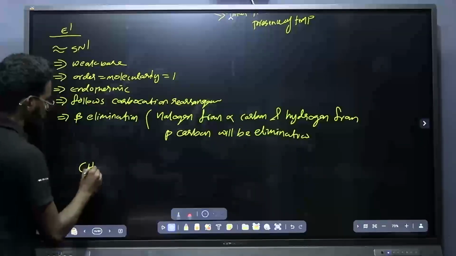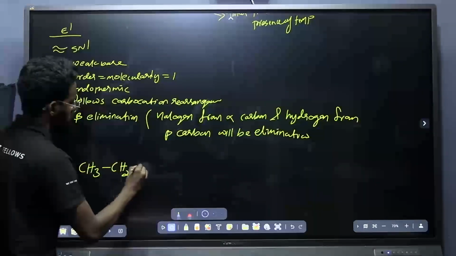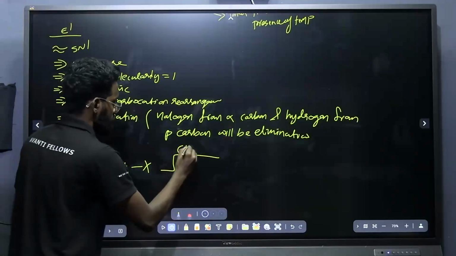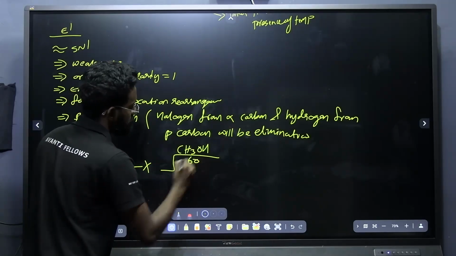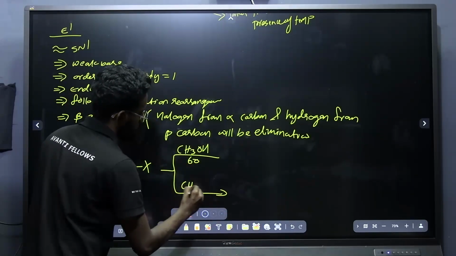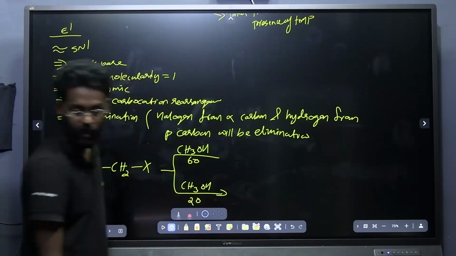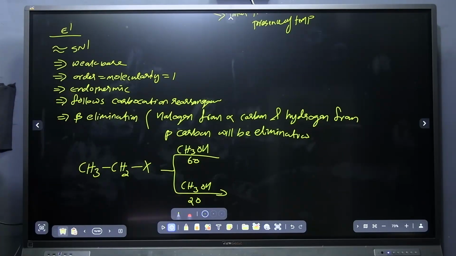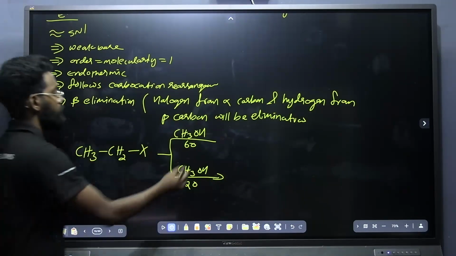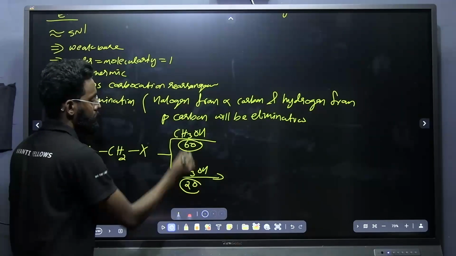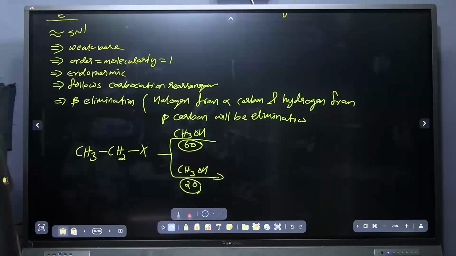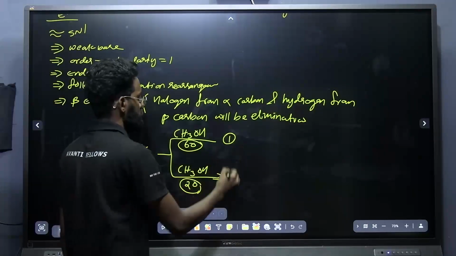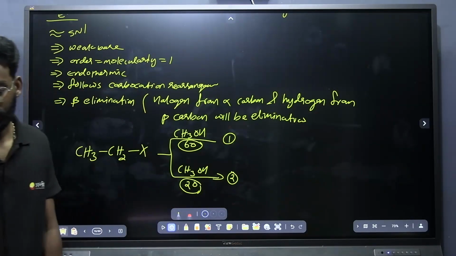If I am giving an alkyl halide CH3CH2X, with CH3OH as the nucleophile, and this is taking place at 60 degrees Celsius. Another one, CH3OH, which is taking place at 20 degrees Celsius. What is going to be the product in the first case and the second case? In the first case, I have taken CH3OH at higher temperature. In the second case, I have taken CH3OH at lower temperature. What will be the product in the first one and the second one? Just guess it if you are not sure about it.